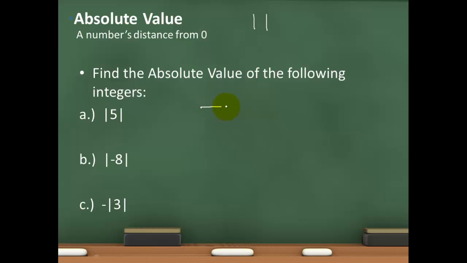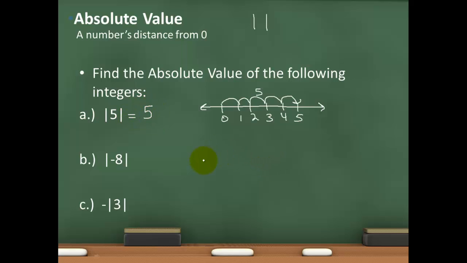And so probably won't need to actually draw a number line, but I will do it in this example. When I want to find the absolute value of 5, all I'm doing is looking for the distance that number is from 0. And if you count, that is 5 units. And so the absolute value of 5 is going to be 5.